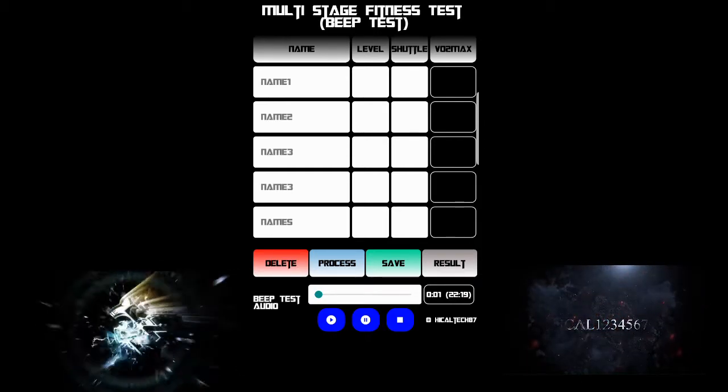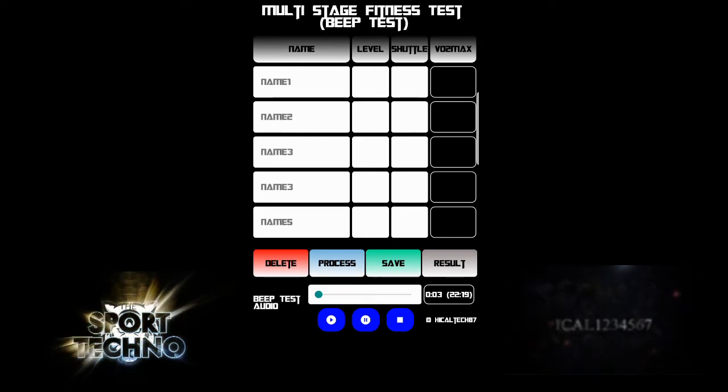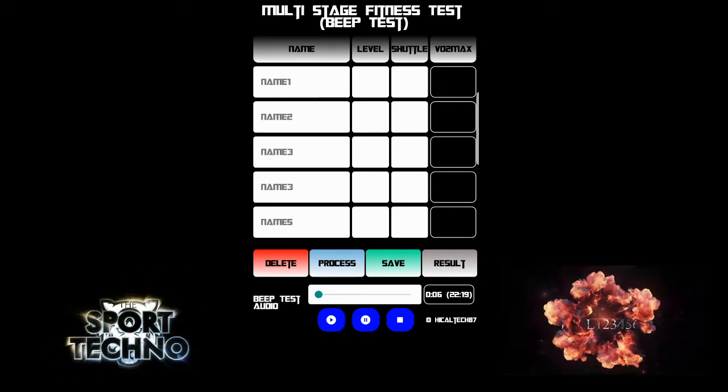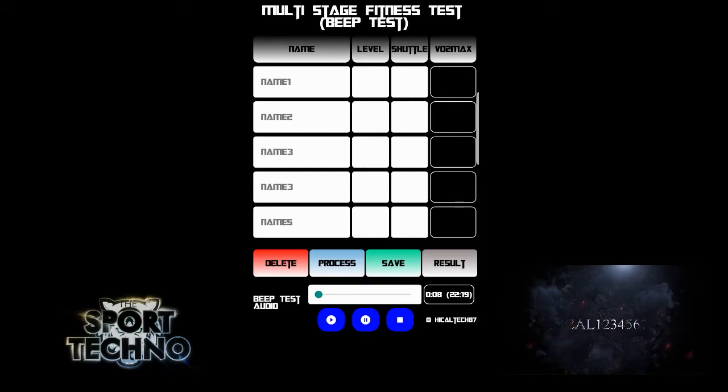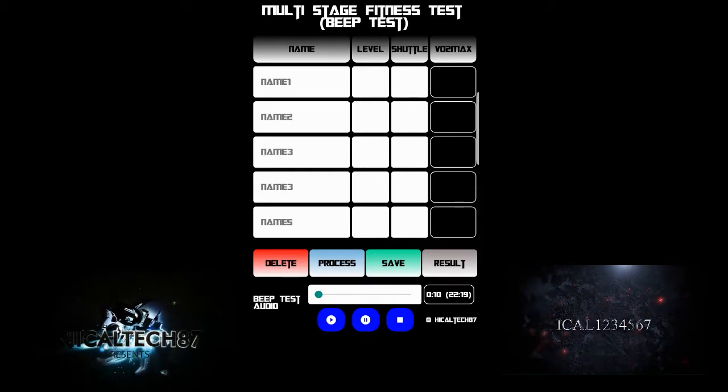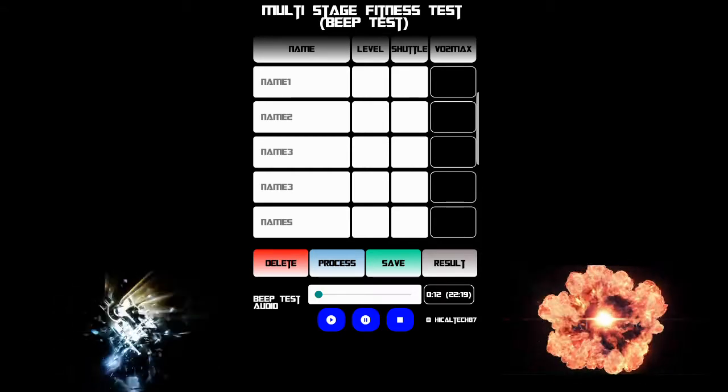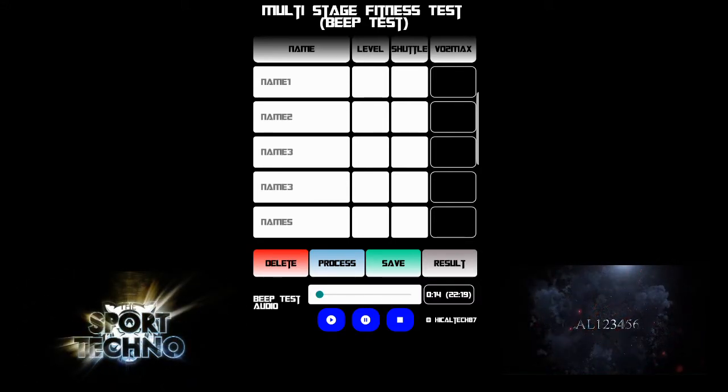The multi-stage fitness test will start in 5 seconds. Ready. Start level 1, 1.